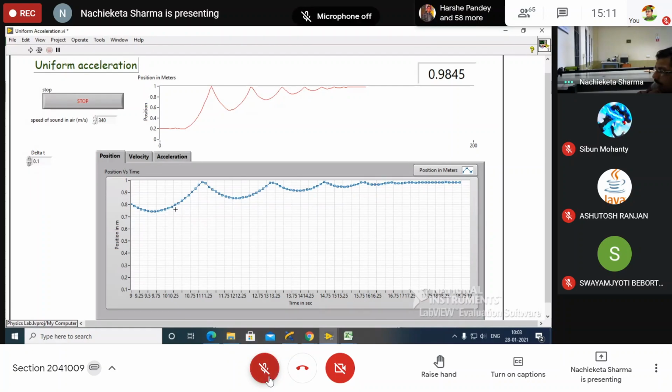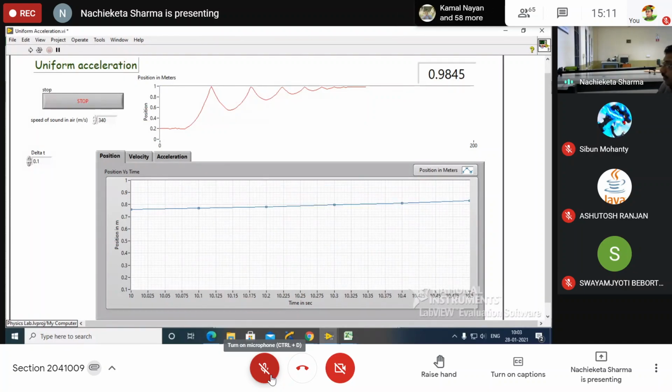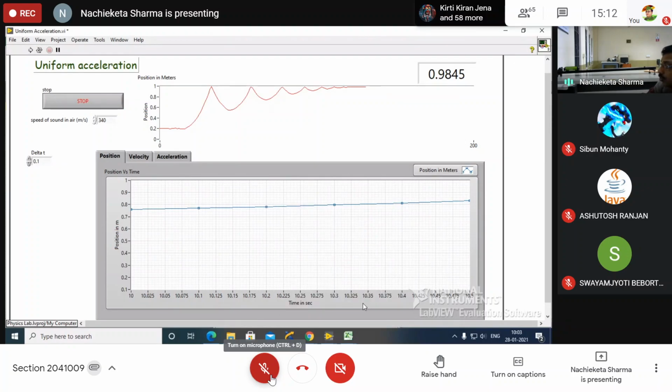Here 10 and we have to choose 10.5. And what we have to do? Export it to Excel.